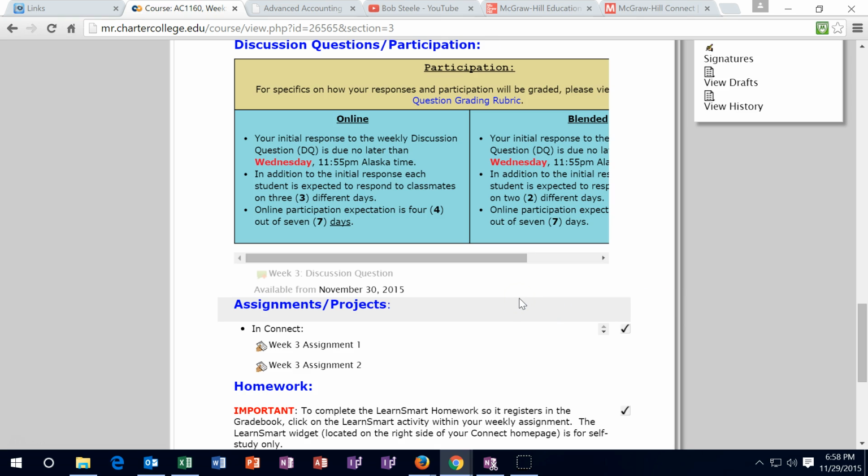Discussion forums, you need at least 4 posts to get full credit. I would suggest doing more than 4 posts. The idea on the grading is, in my mind, make sure that you get full credit on the discussion forum posts because they're worth 21% of the grade. They are completely subjective in that as long as you contribute to the conversation, you should get full credit. Make sure to get full credit on the discussion forums.